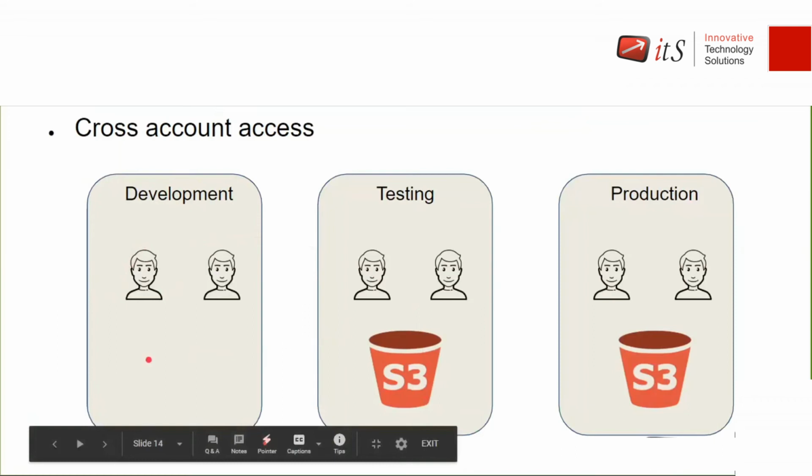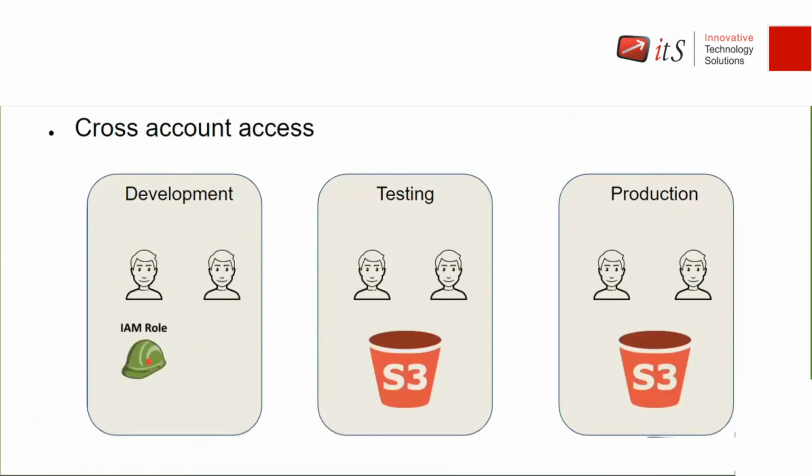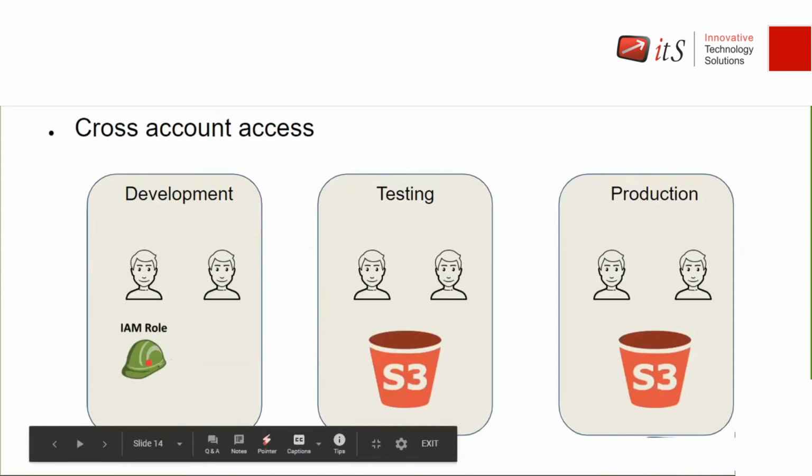So with the policy, you will need a role, right? You have to create a role, attach a policy to the role, and attach the role to the user. Then only the user can access the bucket which is in the other account. That we call cross account access.